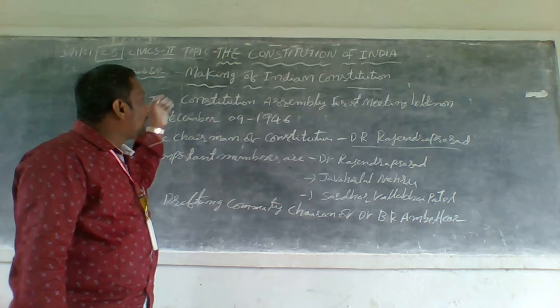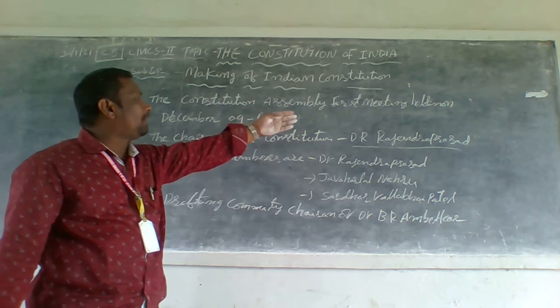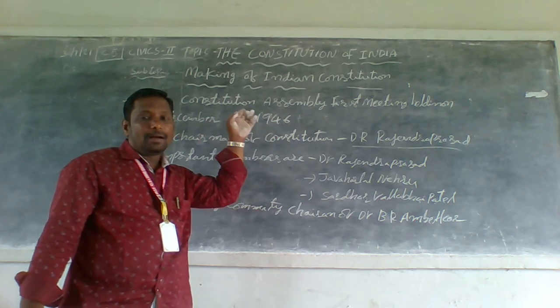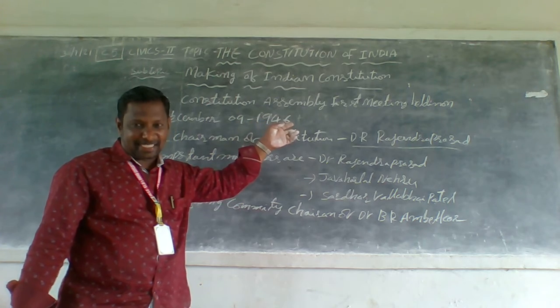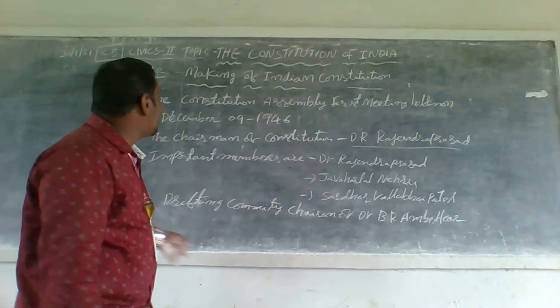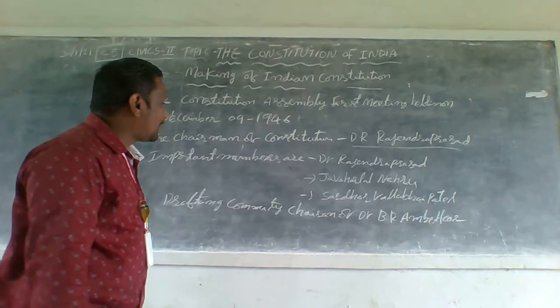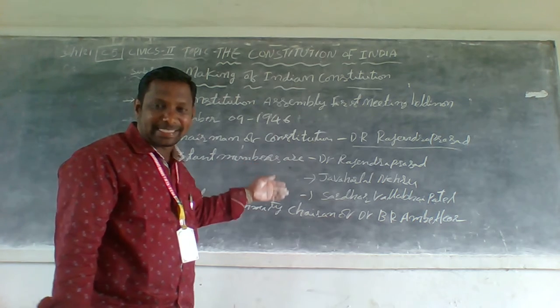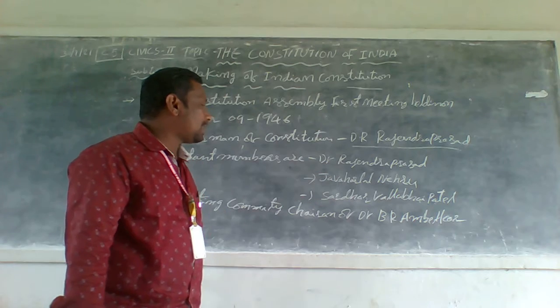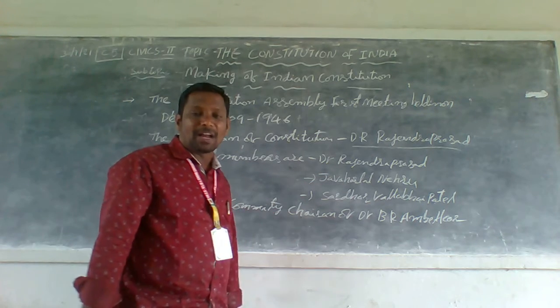The Constituent Assembly's first meeting was held on December 9th, 1946. The chairman was Dr. Rajendra Prasad. Very important persons in the Constitution were Rajendra Prasad, Jawaharlal Nehru and Sardar Vallabhbhai Patel.